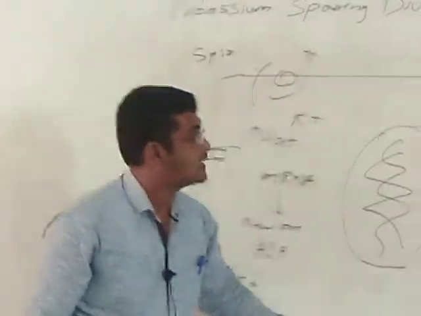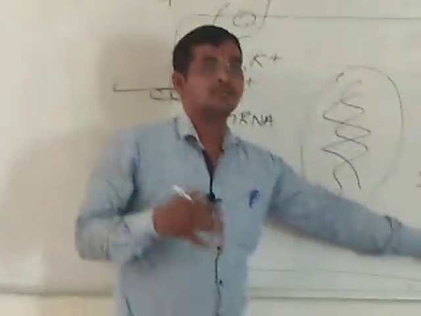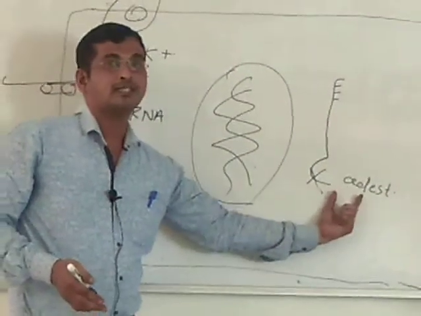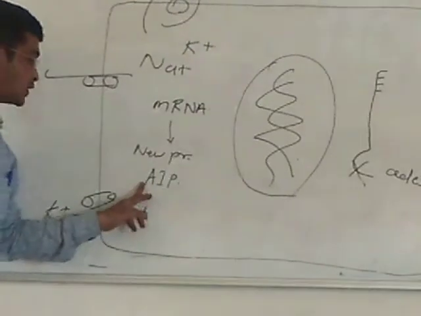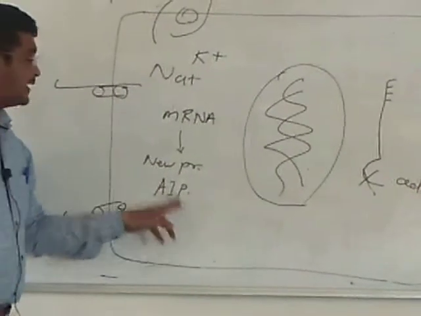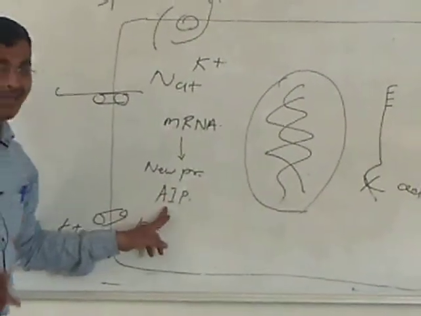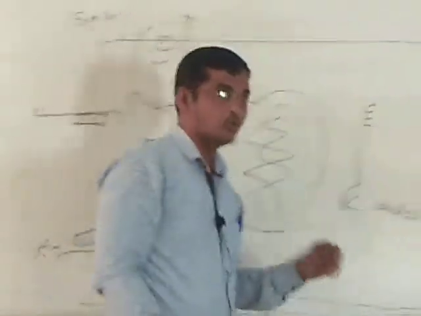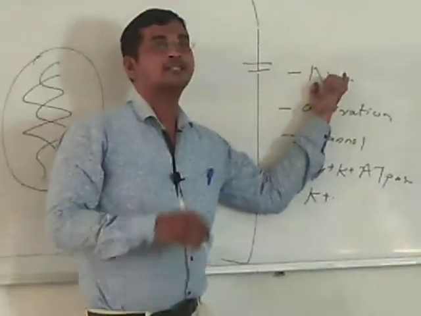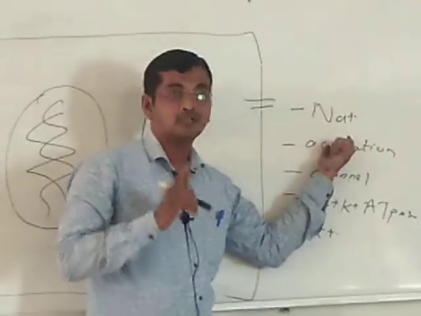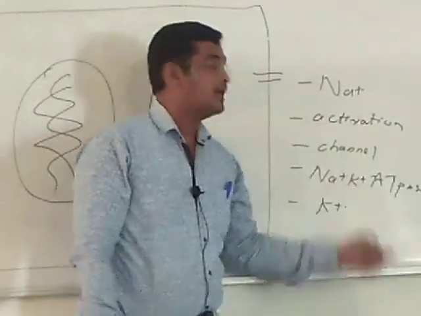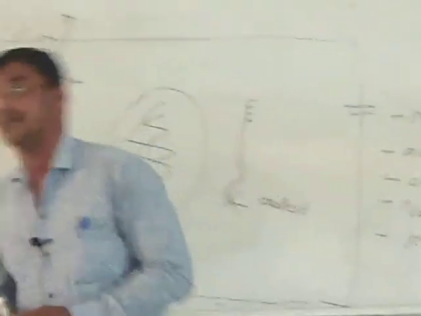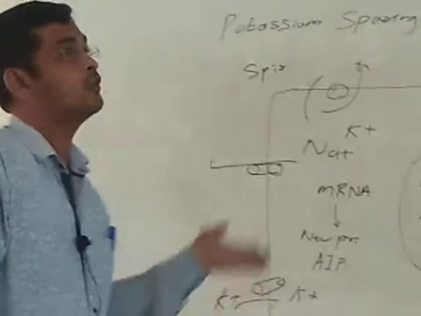It will block the aldosterone receptor. So if aldosterone receptors get blocked, so no more interaction of aldosterone with receptor and no more synthesis of new protein. That is, aldosterone inducing protein is not synthesized. If this protein is not synthesized, अगर ये protein synthesized नहीं होता है, so what will happen? Synthesis of sodium channel is not there. Activation of inactive channel is not there. Channel pushing is not there. Synthesis of potassium channel is not there, and synthesis of sodium potassium ATPase is not there. So this channel is not synthesized, which would be responsible for reabsorption of sodium.